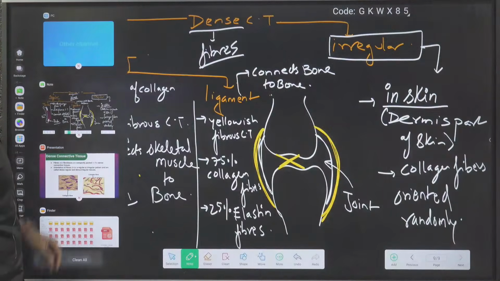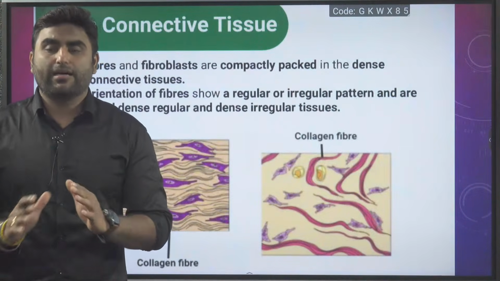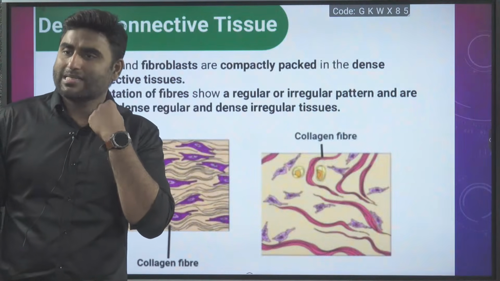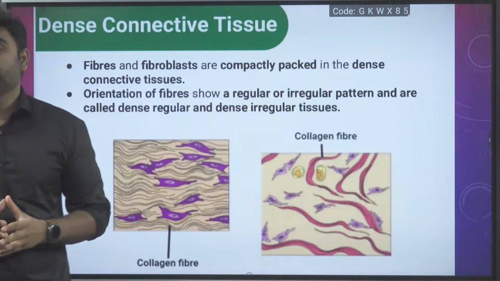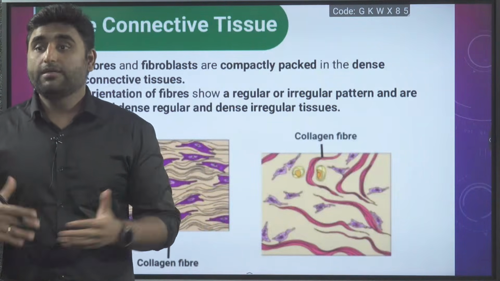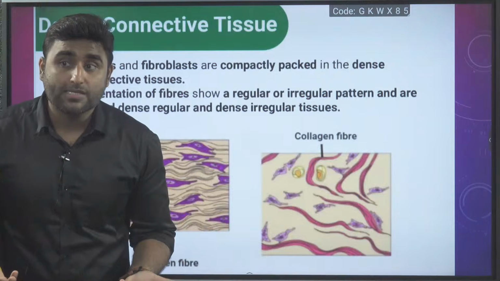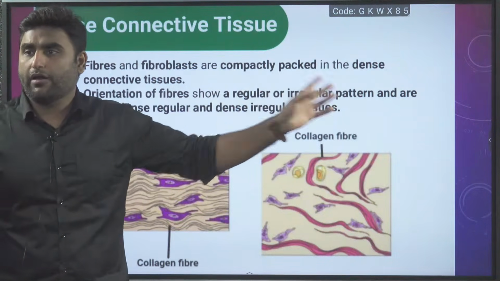So quickly let us look at the NCERT. What are the NCERT lines saying? Very important points. Fibers and fibroblasts are compactly packed in the dense connective tissue. That's why I am saying it is a fibrous connective tissue, because fibers are there. Orientation of fiber might be regular or irregular.